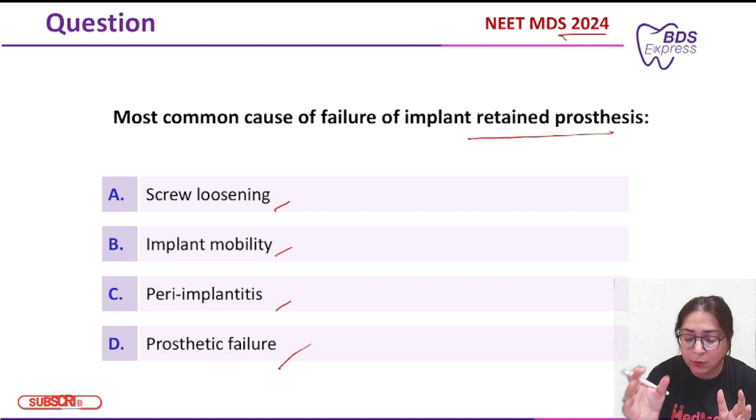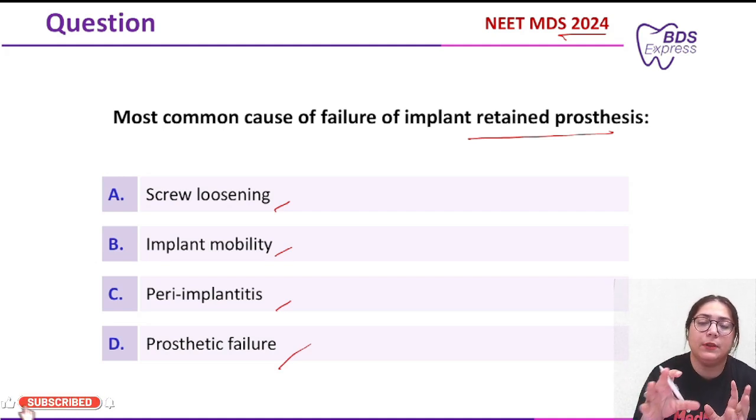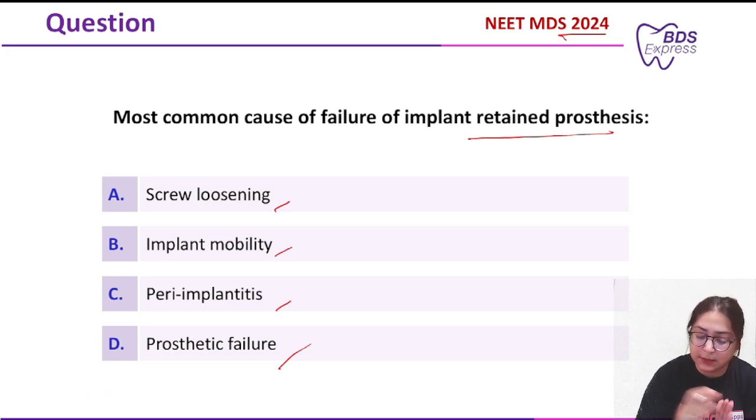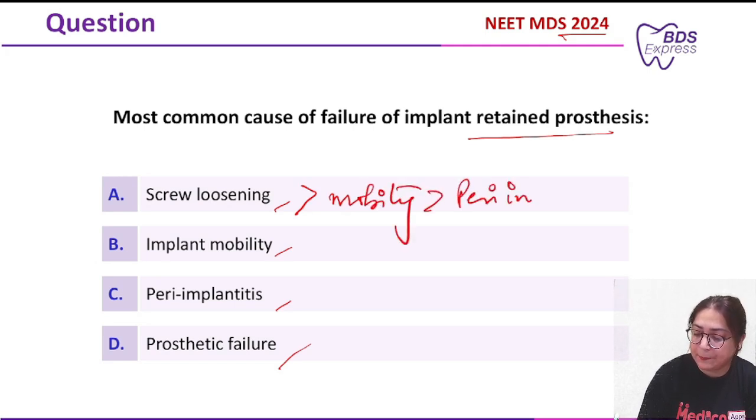Now let me tell you, all of this can happen with the implant. But the most common thing which will lead to the failure of implant retained prostheses is screw loosening, followed by mobility, or you can say peri-implantitis, or you can say prosthetic failure.